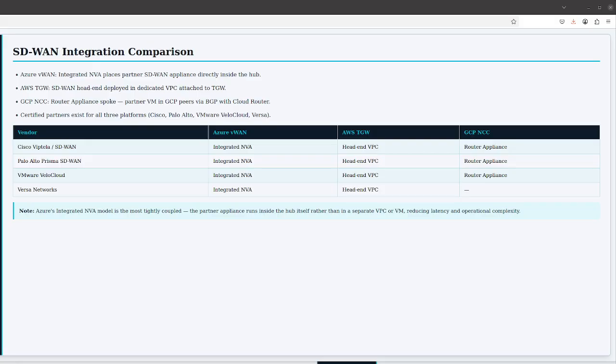Vendors with certified router appliance integrations include Cisco, Palo Alto Networks, Aruba, and Juniper. The advantage of this model is that the appliance runs in Google Cloud, so you get full access to Google Cloud's internal networking capabilities and can right-size the appliance virtual machine independently.